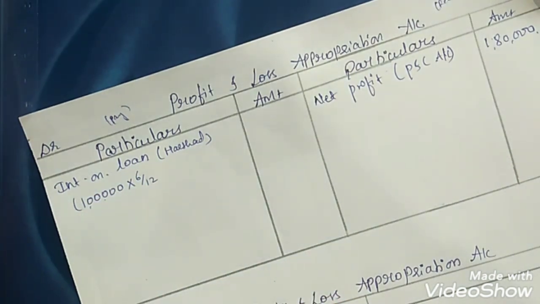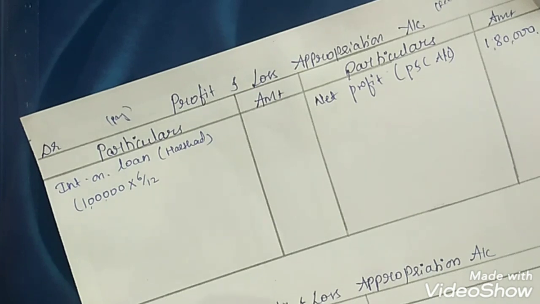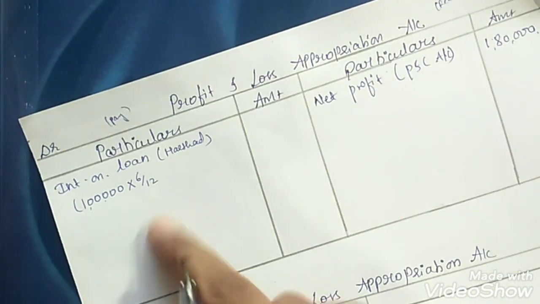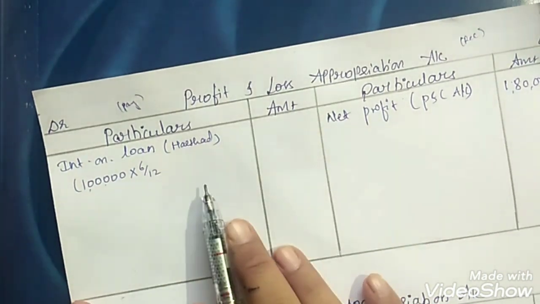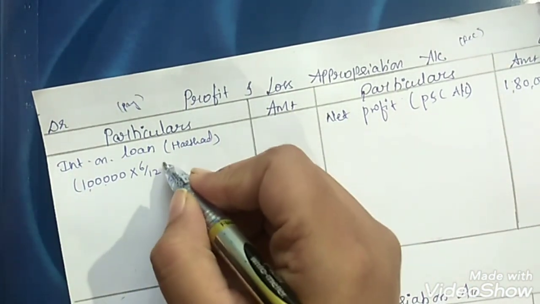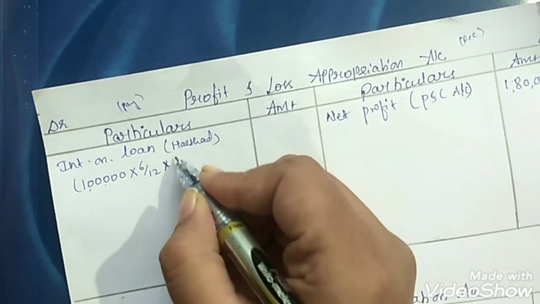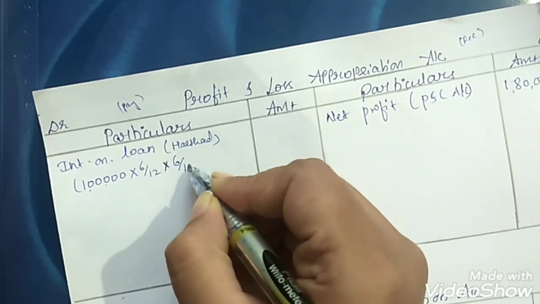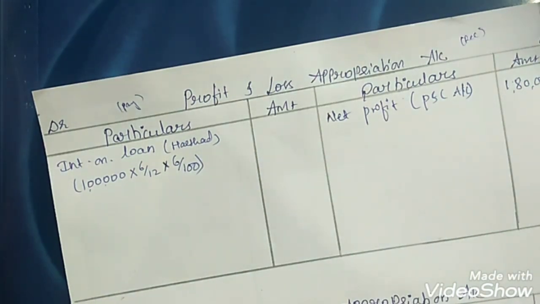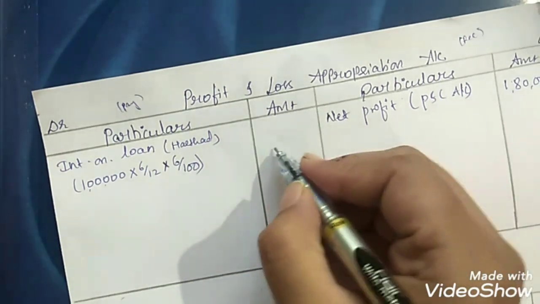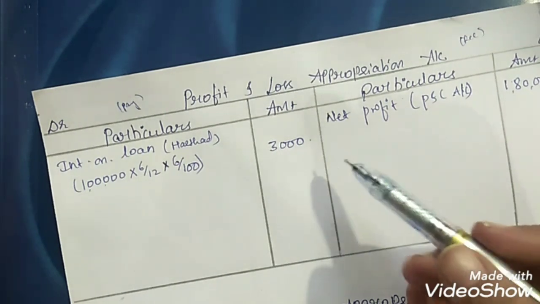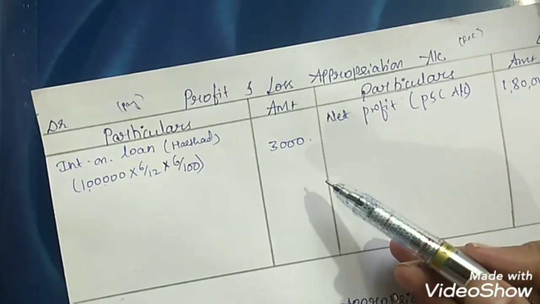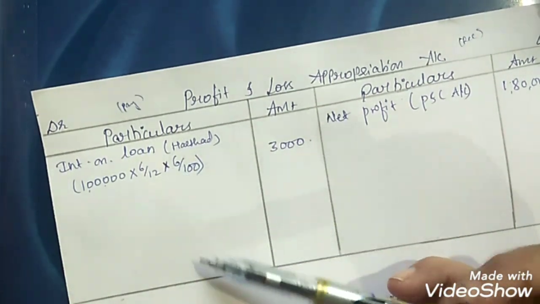We will not provide him interest for the full year because he gave the loan on 1st of October. October to March, 6 months are remaining, right? So 6 by 12 into 6 by 100. Clear? When we simplify this, we get the amount as 3000 rupees. So 3000 rupees should be provided to Harshad as interest on loan.